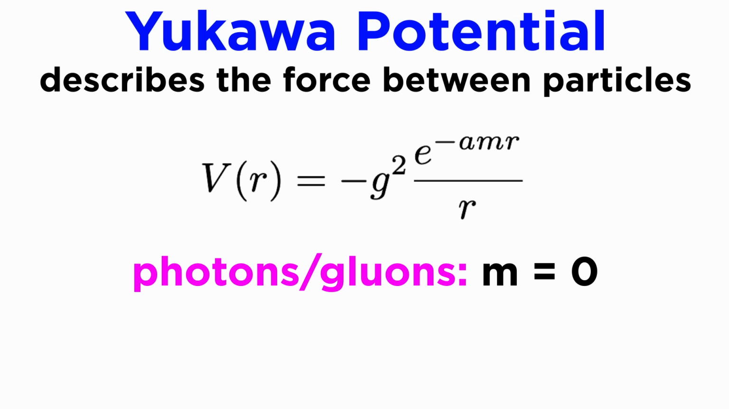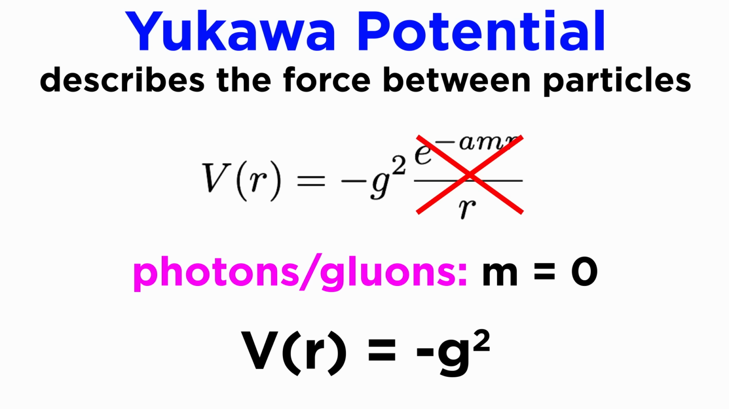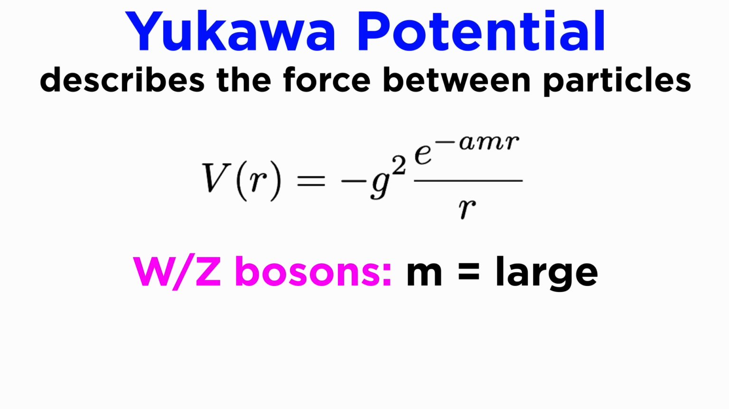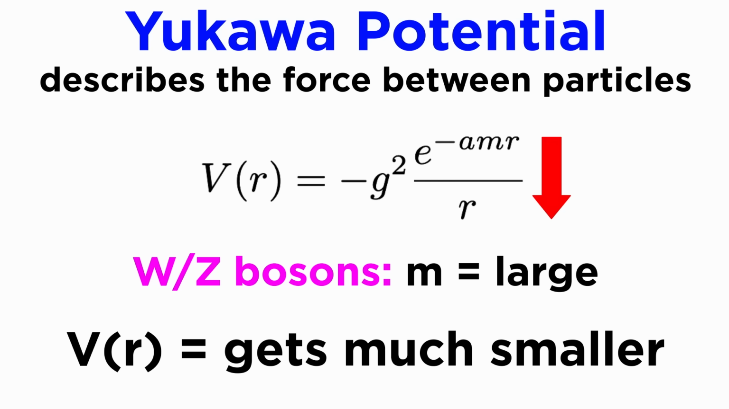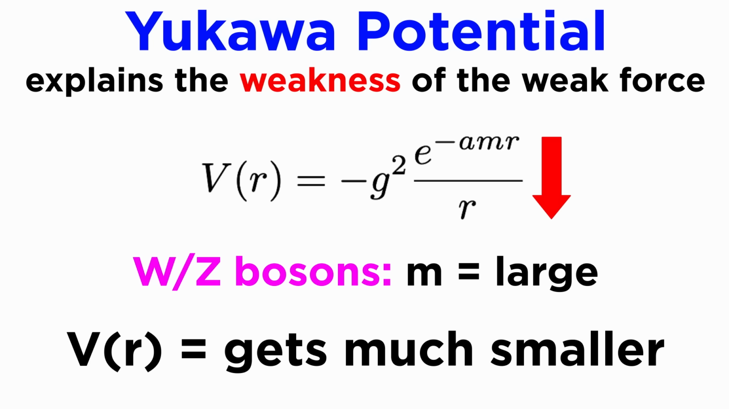For photons and gluons, their mass being 0 means this decay factor goes away. This leads to the long-range Coulomb potential for photons. But confinement means that the gluon force is not long-range, as we discussed in the QCD tutorial. However, for bosons with large masses, like the W and Z, there is an exponential suppression of the Yukawa potential. Hence, the force is much weaker than the electromagnetic or strong force, and now we can see why it is named the weak force.